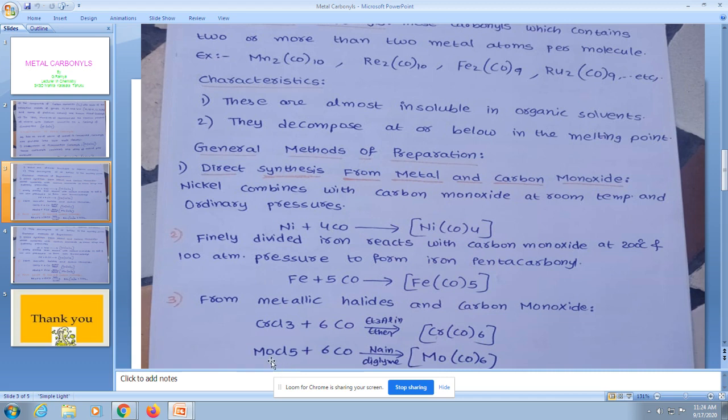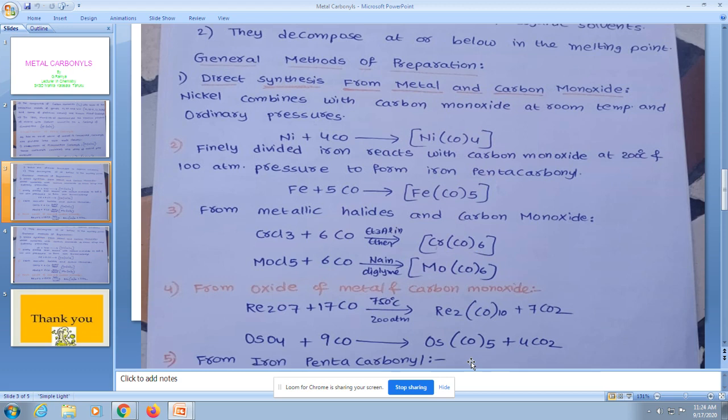And the next one, MoCl5 metal halide combines with the carbon monoxide ligand, which forms the metal carbonyl Mo(CO)6, molybdenum hexacarbonyl.